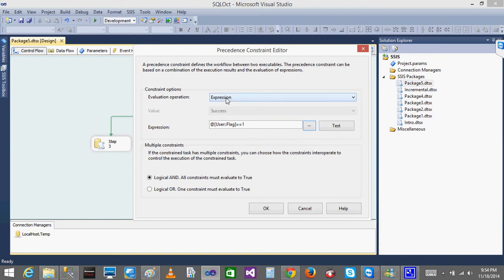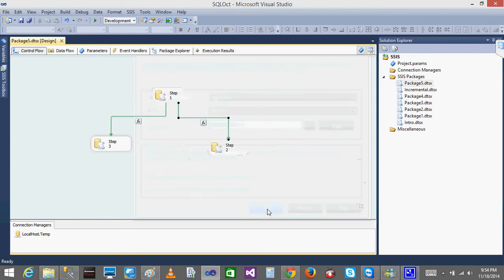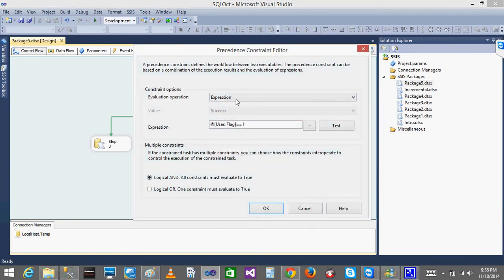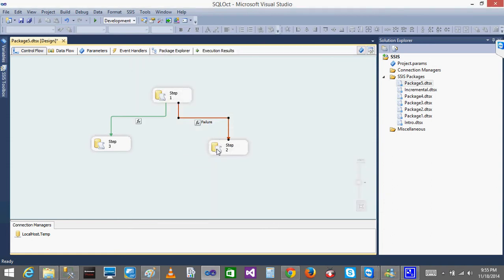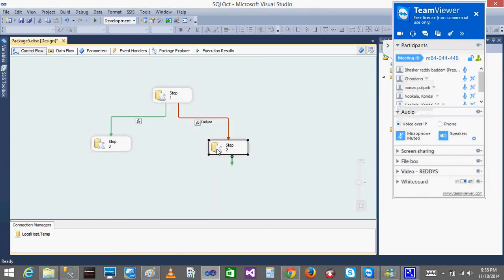So now I have given the expression. Okay, I am good. So what I'll be doing, I'll give expression and constraint. So the expression will be 1, but I want to do this only when it is 1 and the above task is a failure. Only if it is 1 and the task has failed, the below step should execute. Are you able to get my point?